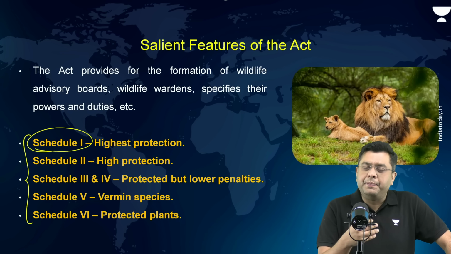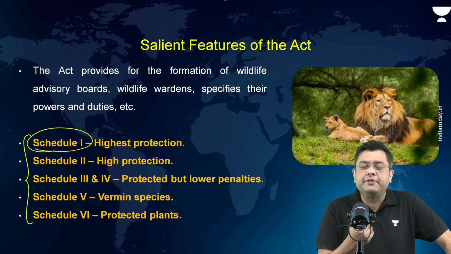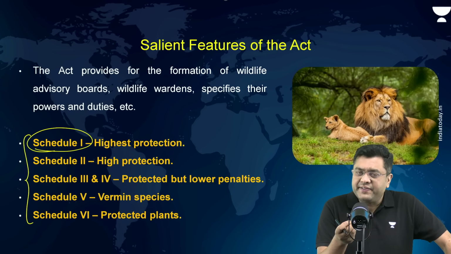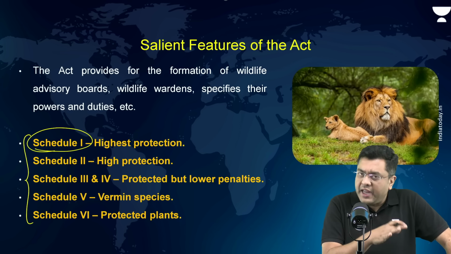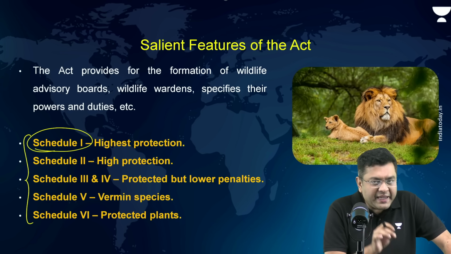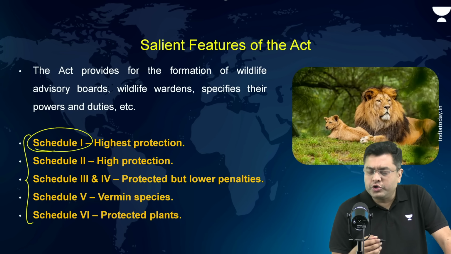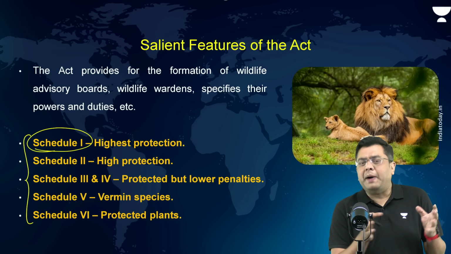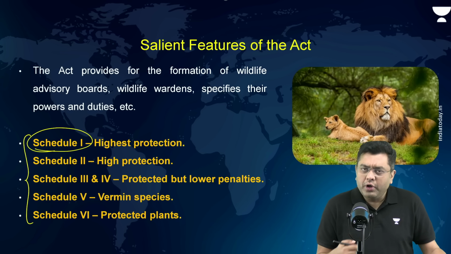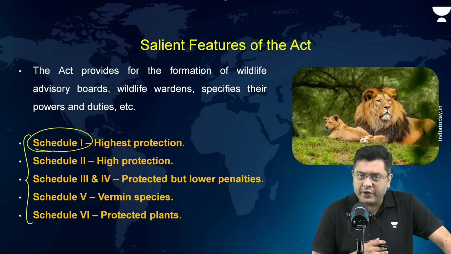So, for example, tigers, lions, leopards, or even certain species of birds, avifauna, all of them which would require urgent attention, would be placed under Schedule 1, like the Great Indian Bustard and so on. Schedule 2 was divided into Part 1 and Part 2. Here also, the protection level would be high, but not as high as the species listed under Schedule 1.